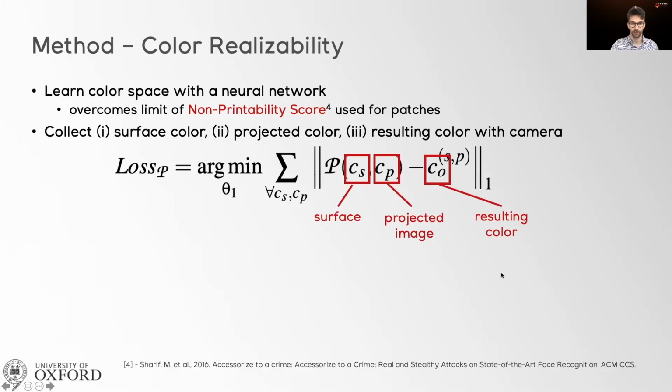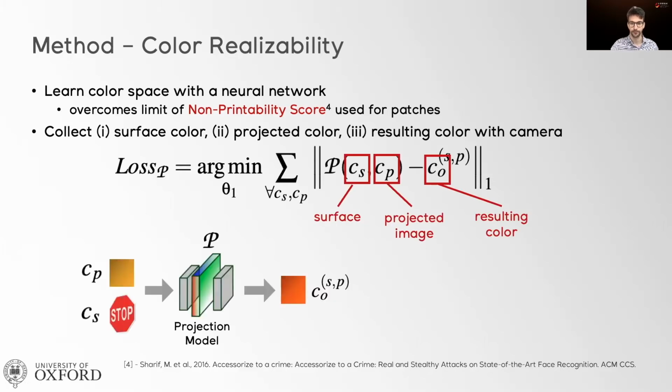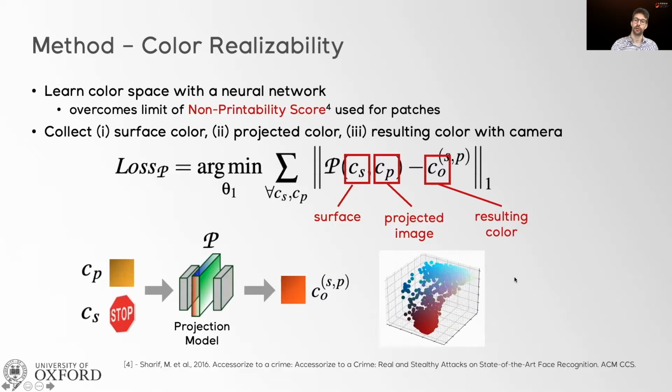And this is what it looked like in practice. This 3D plot shows an example of the resulting color space. For this, I have fixed the surface color to be either the red or the white pixels that you find on a stop sign, and I'm projecting a set of random colors. The plot shows that the model has learned that the two clusters of red and white remain separated. The red pixels will generate various shades of red, while the white pixels will generate shades tending towards cyan or blue.